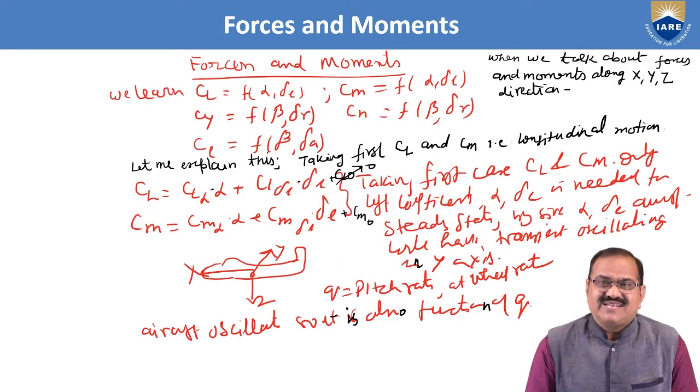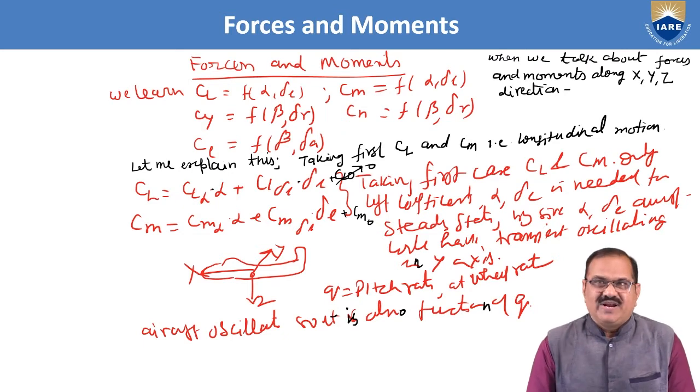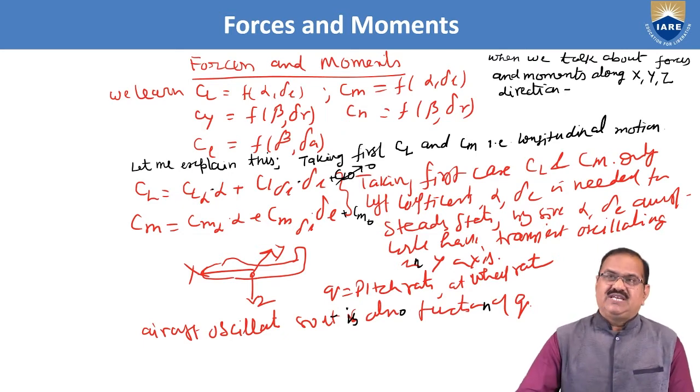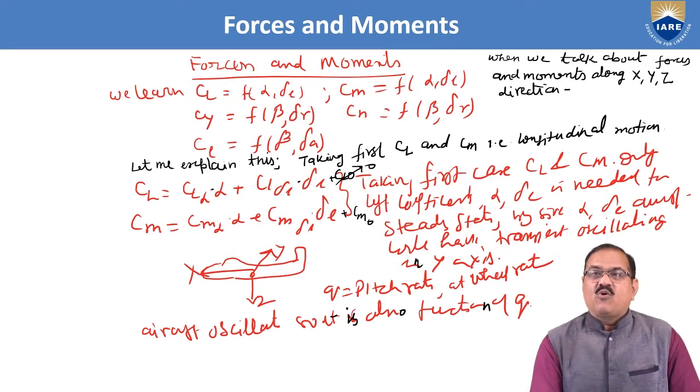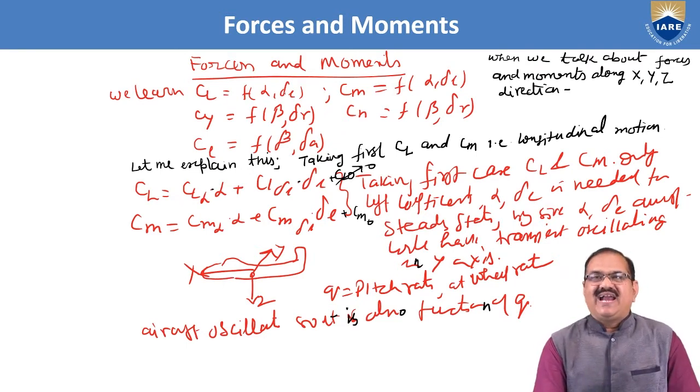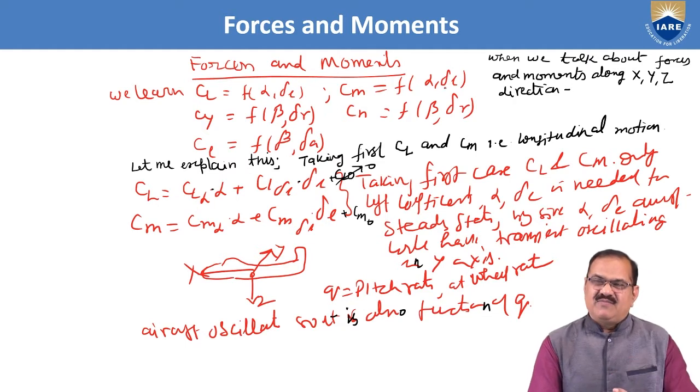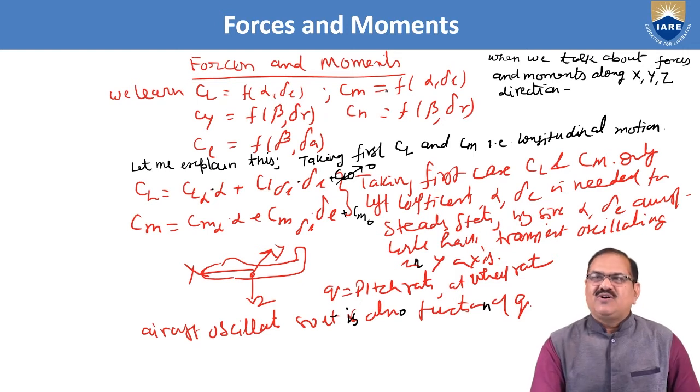So I am starting with forces and moments. If you see, we have already discussed in our static stability cases that the coefficient of lift, or the lift force coefficient, is a function of alpha and delta E, where alpha is the angle of attack and delta E is the deflection of elevator. The coefficient of moment is a function of alpha and delta E, because the lift and the CM both are the same. So their variables will also be the same.